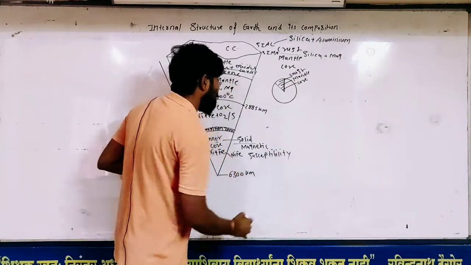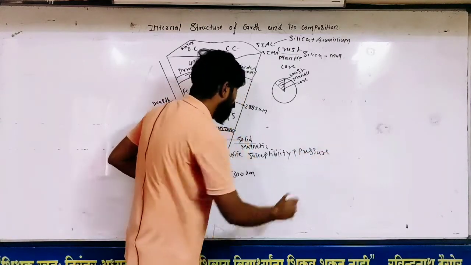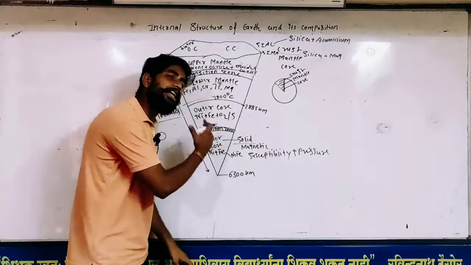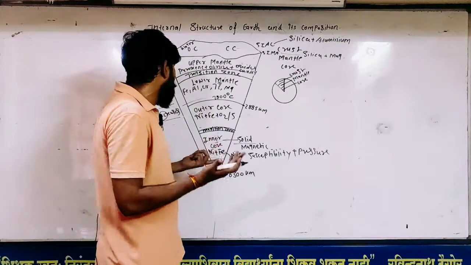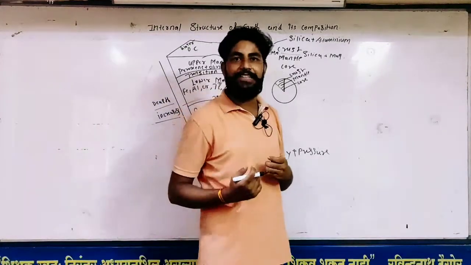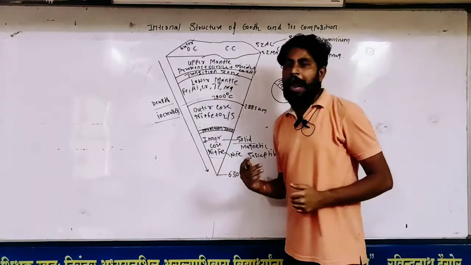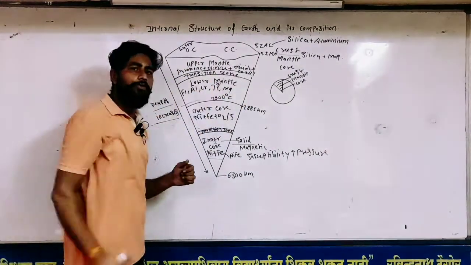Just because of magnetic susceptibility plus more pressure, the inner core is solid, and it mainly has Ni plus Fe. There is no O2 or sulfur. So guys, in our next lecture we'll deal with the discontinuities present between different layers, and there is a big role of discontinuity in between the different layers of Earth.